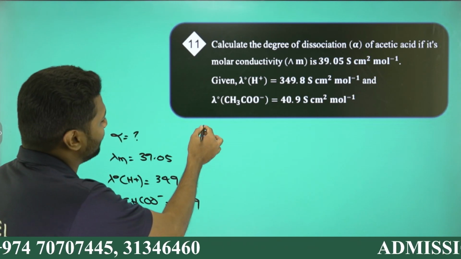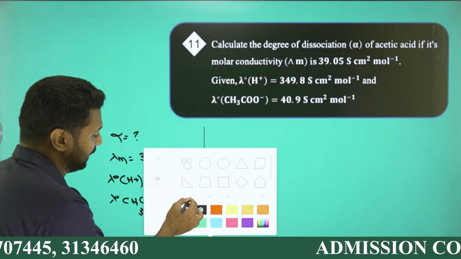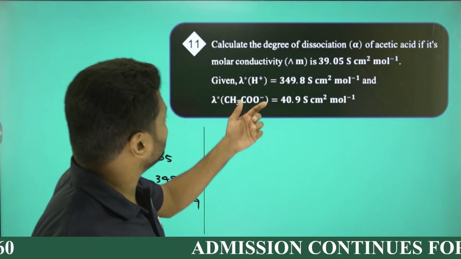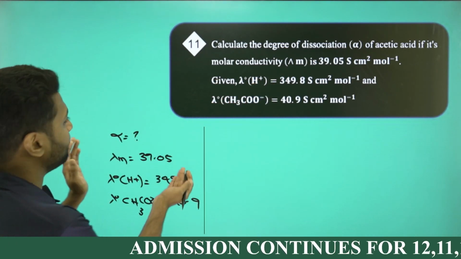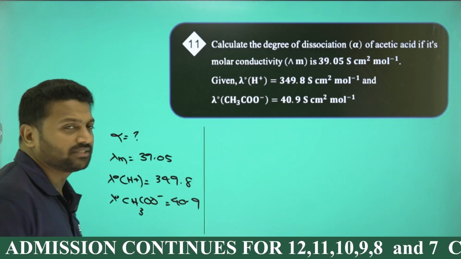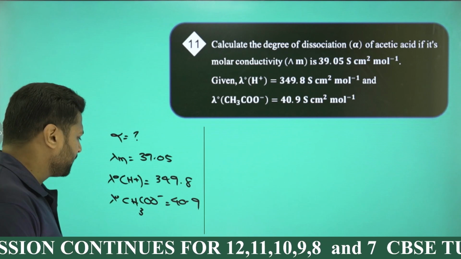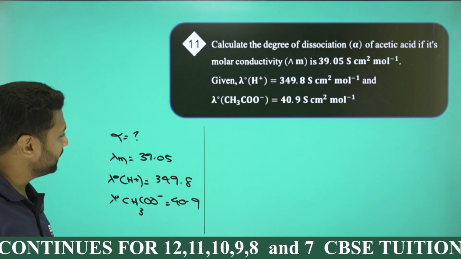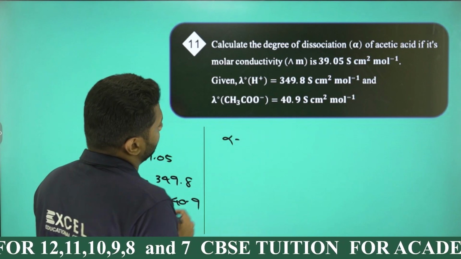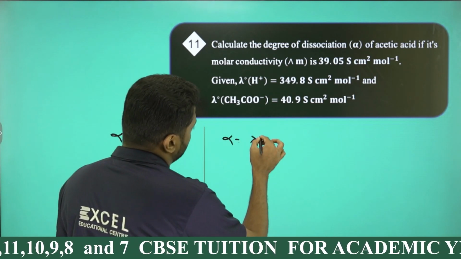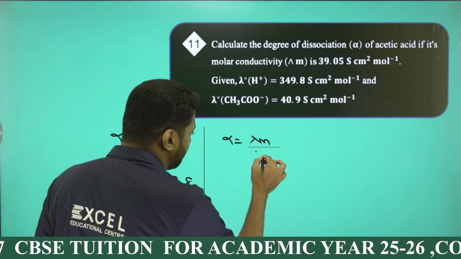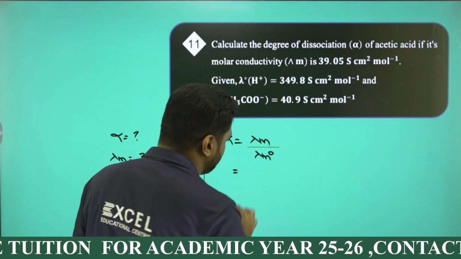What I need to find out is the degree of dissociation alpha. Given that molar conductivity lambda m is 39.05, lambda m0 of H plus is 349.8 and that of CH3COO minus is 40.9, right? As you know, the formula for degree of dissociation alpha is lambda m divided by lambda m naught.